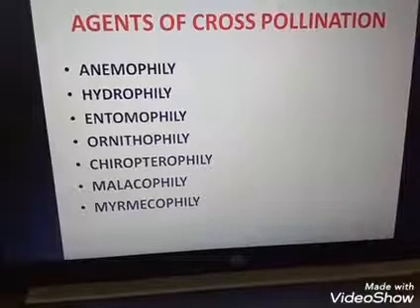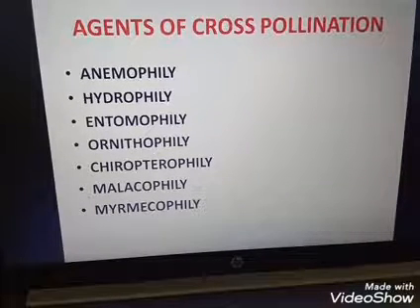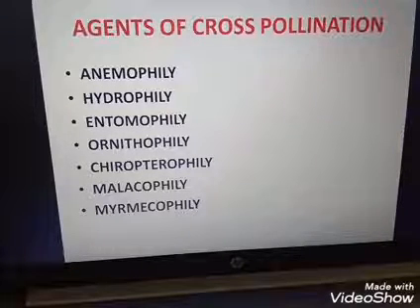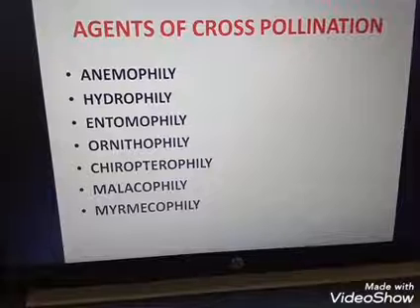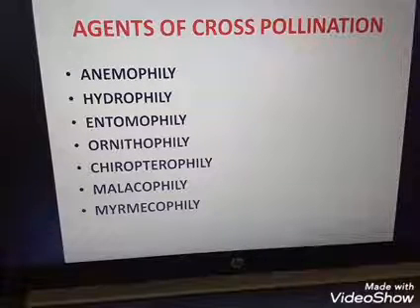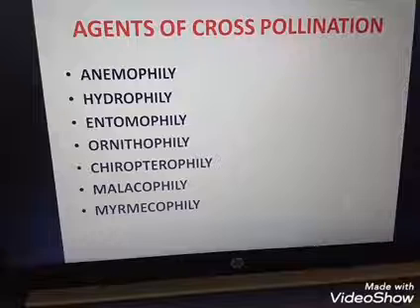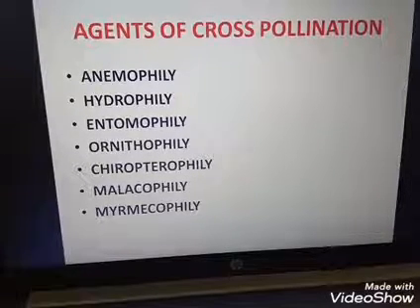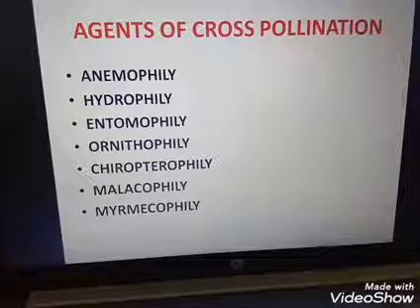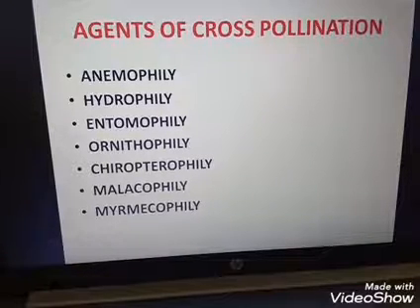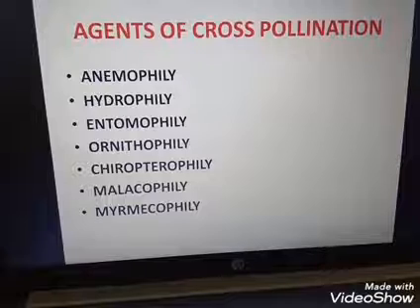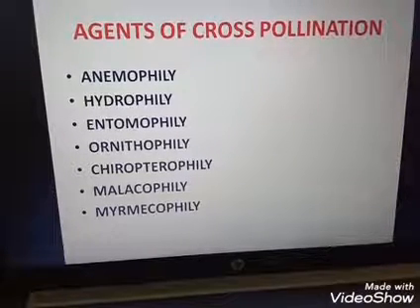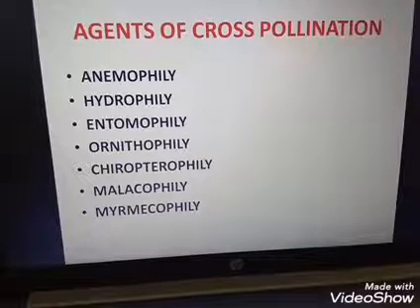Chiropterophily means with the help of bats. Bat pollinated flowers are dull colored, with a strong fermenting or fruity smell for attracting the bats. An example for this plant is Adansonia. Pollination by snails is known as malacophily. An example for the group is Ervatamia. Then myrmecophily means the pollination takes place with the help of ants, family Rubiaceae.